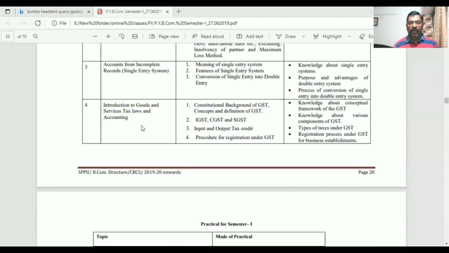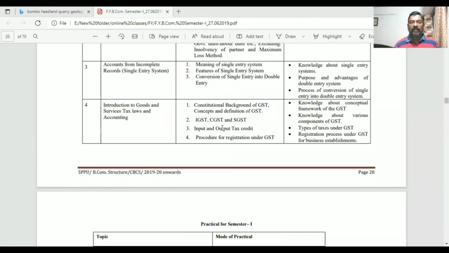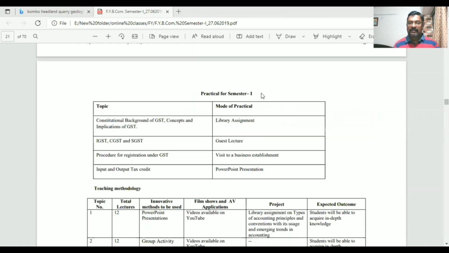The fourth unit is Introduction to Goods and Service Laws and Accounting. There are certain subtopics given: constitutional background, concept and definitions, GST, CGST, SGST, input and output tax credit, and procedure for registration under GST. This is the expected level. The practical is also on GST: the constitutional background of GST, and the concepts and implications of GST.